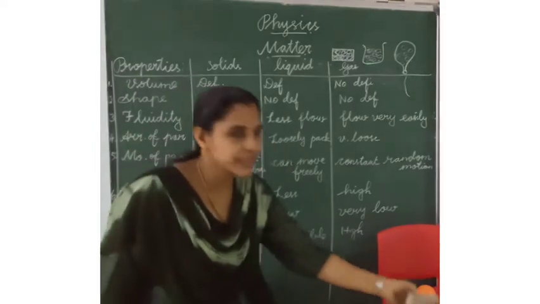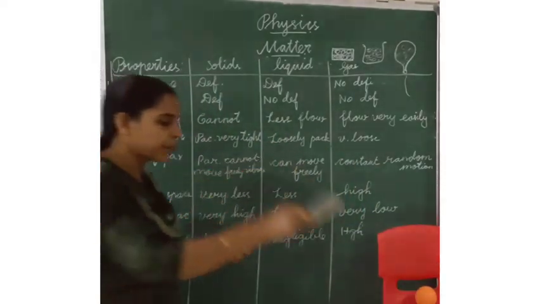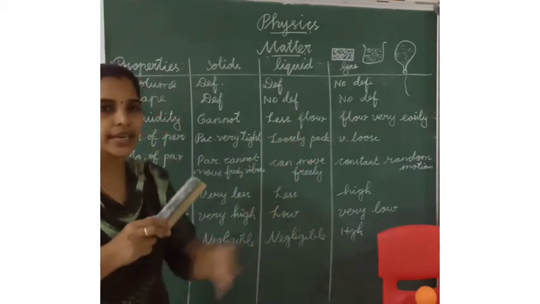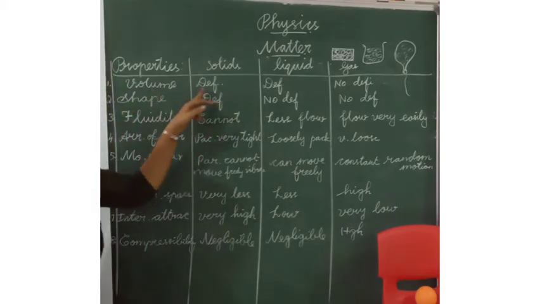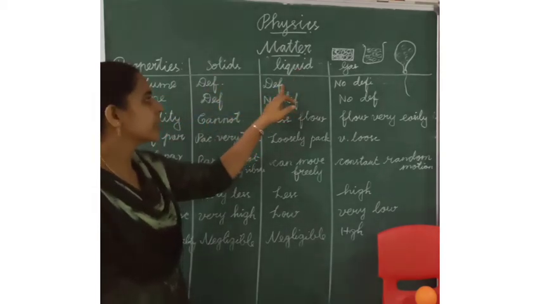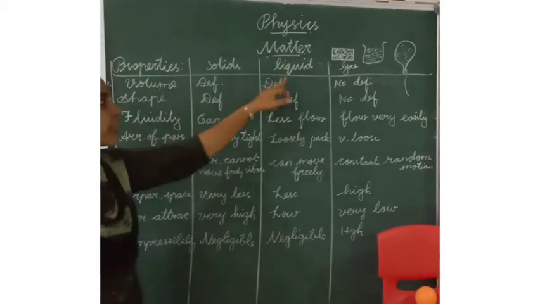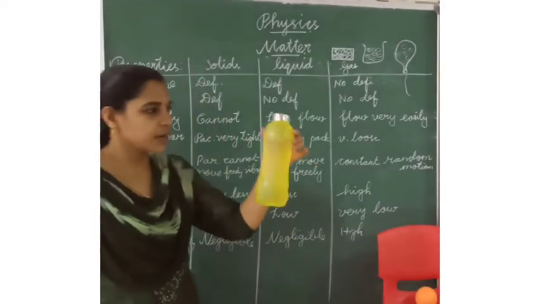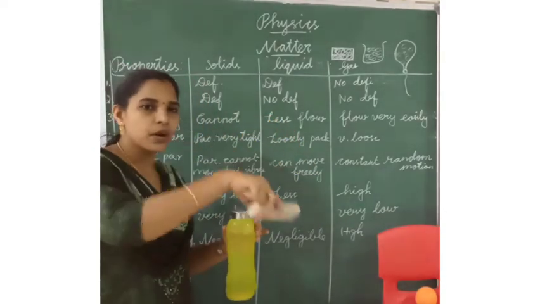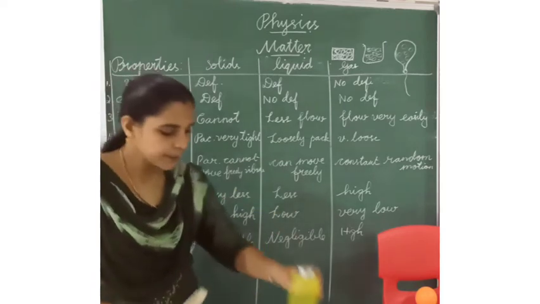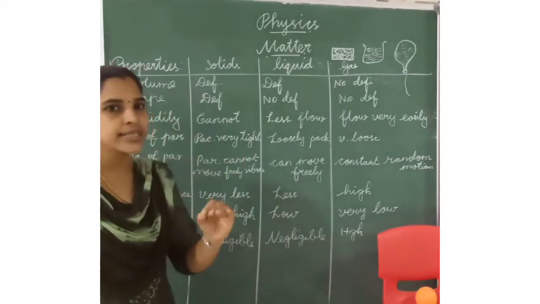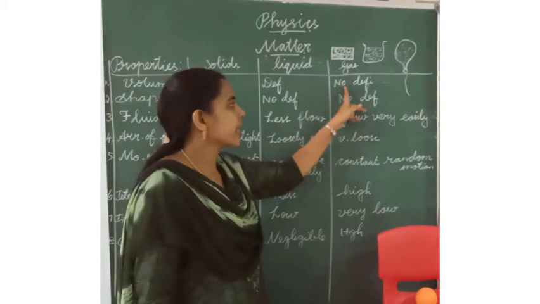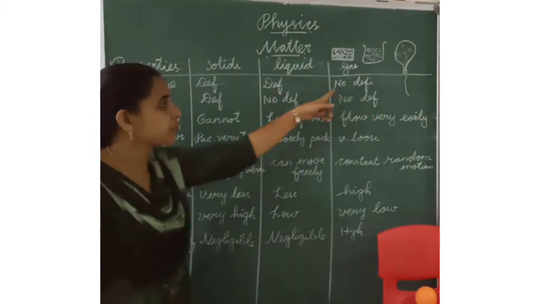When we keep them in one place, they take some volume, and when we keep them in another place, they take the same volume. Liquids have definite volume, because when we pour water from one bottle into another bottle, the milliliters of water will be the same. In gas, there is no definite volume.